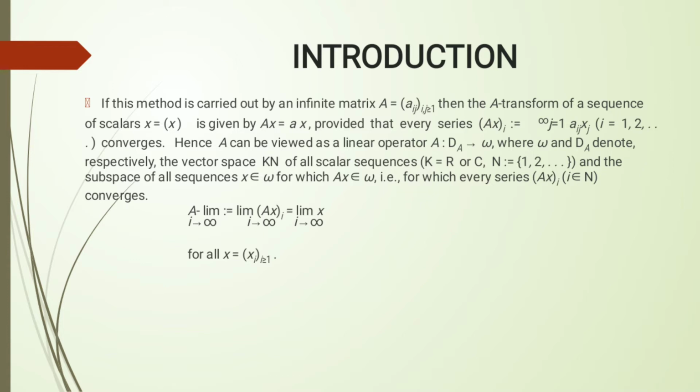Hence A can be viewed as a linear operator A from dA to omega, where omega and dA denote respectively the vector space K^N of all scalar sequences and the subspace of all sequences x belonging to omega for which Ax belongs to omega, that is for which every series Axi converges. The limit of Axi as i tends to infinity equals the limit of xi as i tends to infinity, for all x equals xi, i greater than or equal to 1.